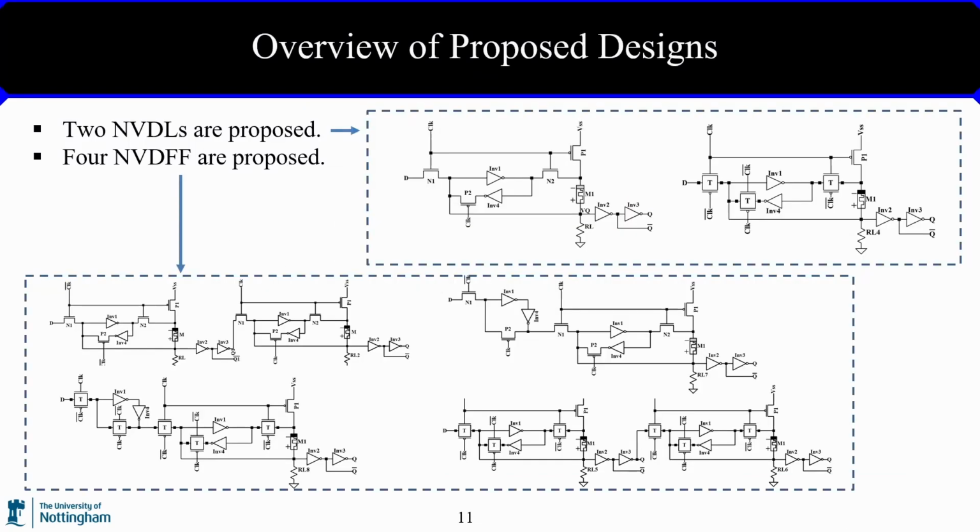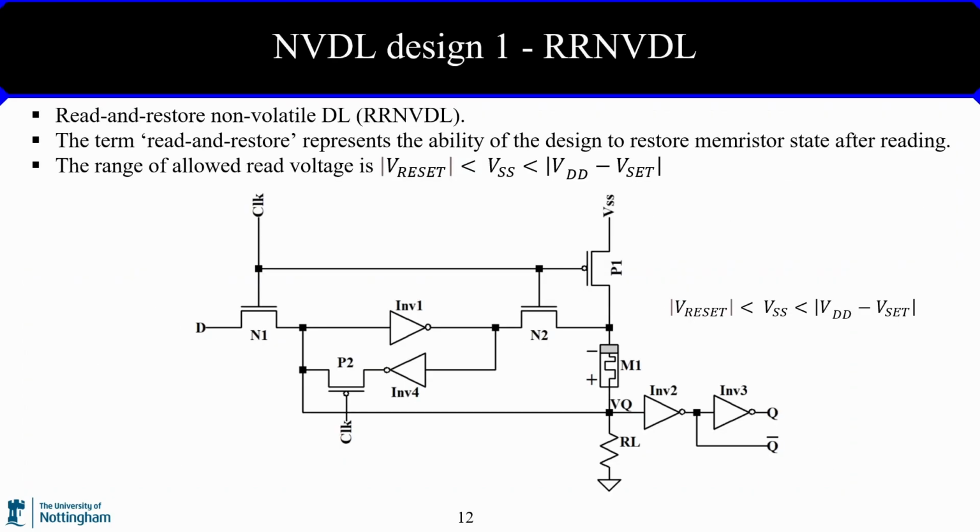In this project, 2 types of non-volatile D-latch are designed, and then 4 types of non-volatile D flip-flops are designed by cascading different D-latches in master-slave configuration. The first proposed D-latch is called Read and Restore Non-Volatile D-latch, RRNVDL. The term read and restore represents the ability of this design to restore memristor state after reading. The read and restore operation allows read voltage greater than the memristor threshold value. Note that the range of the read voltage is limited to be greater than memristor threshold and smaller than VDD minus the threshold.